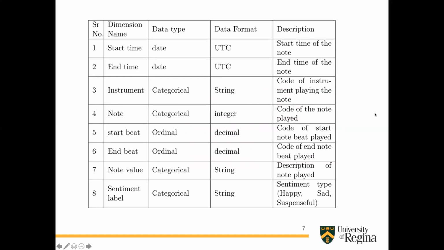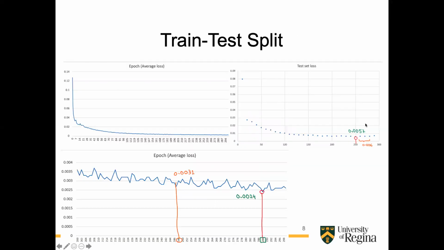Here is the data that we have. So we have start and end time, instrument that was played, note that was played, note value, and then a semantic label that was added manually for the songs that we trained our model on. To understand the train and test split, the entire data was first split in an 80-20 ratio, 80 for train and 20 for test. Within the train set again, an 80-20 ratio was used for the train and validation sets.